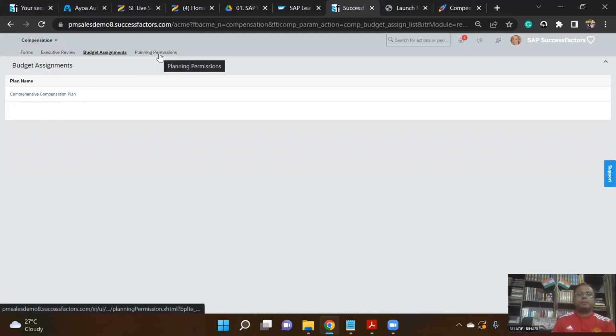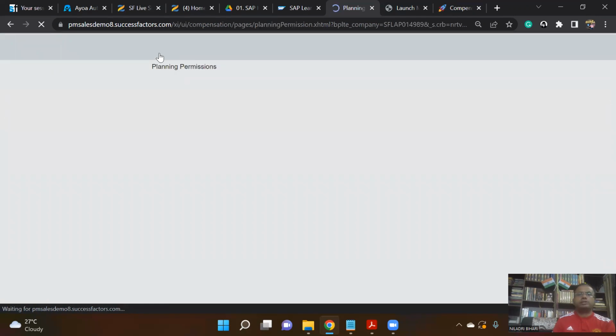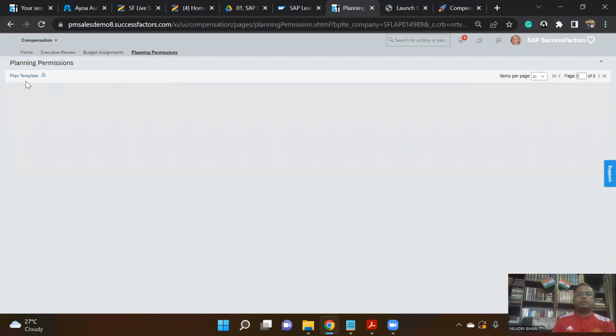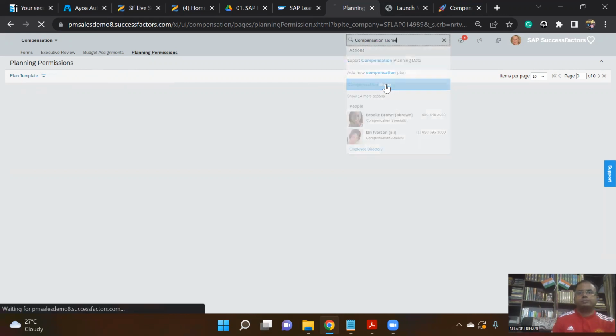Now from a planning permissions point of view, in an organization they'll be having the planner, right? So those planners will be having what kind of template? There is a fixed template for that as well. You can see that. We'll be coming to this, but at present we don't have any permissions here, so let's move on to the compensation homepage. So we'll go to the compensation home.